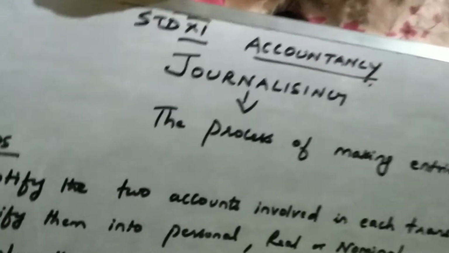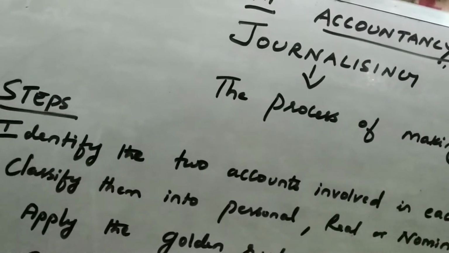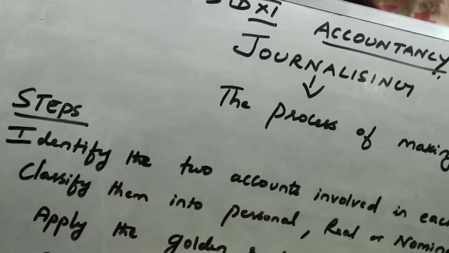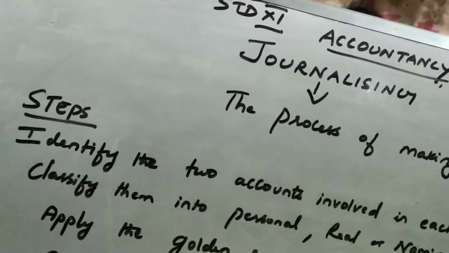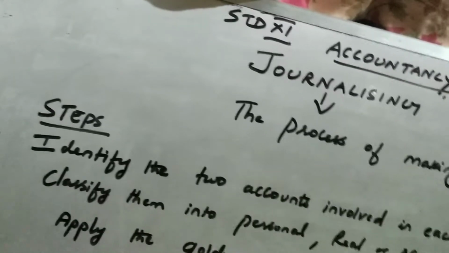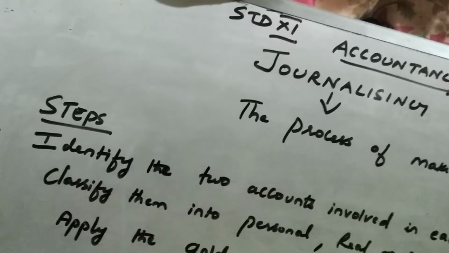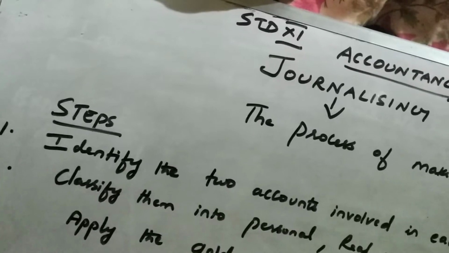And then representative personal account. Example, insurance premium prepaid, outstanding salaries, outstanding wages. As it is connected with an individual, a particular person or group of people, it comes under representative personal account. Coming back to impersonal, it is further classified into real and nominal accounts.